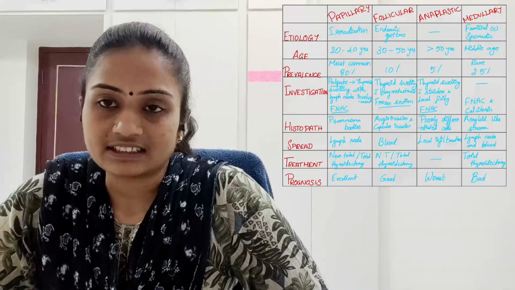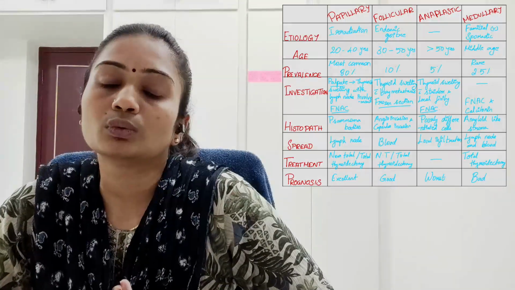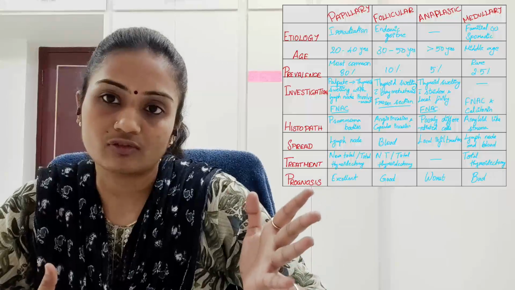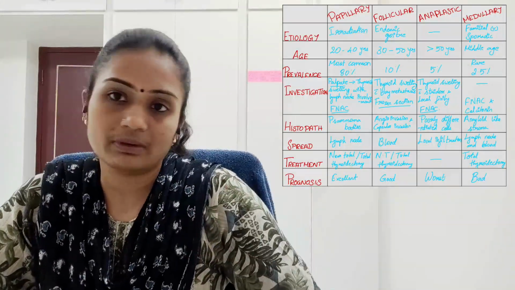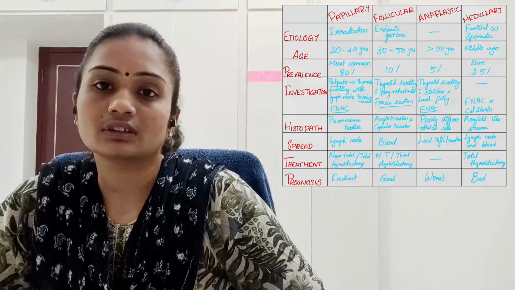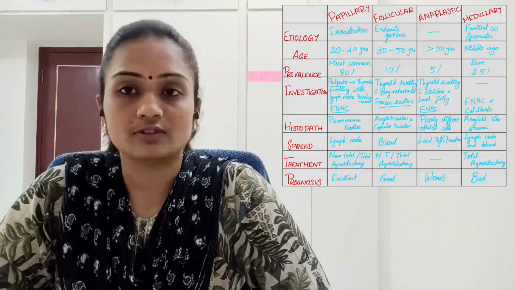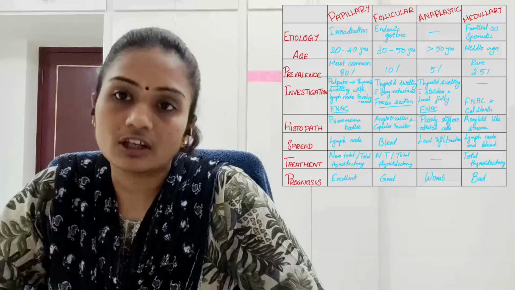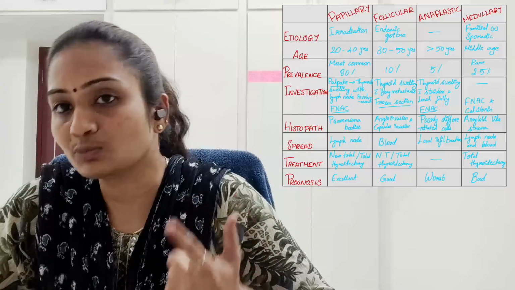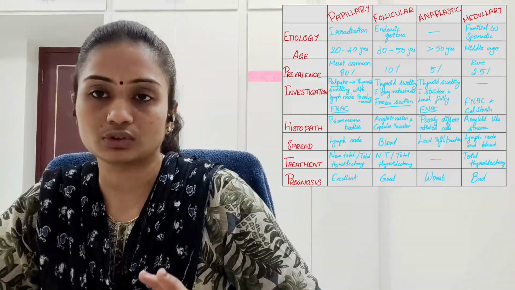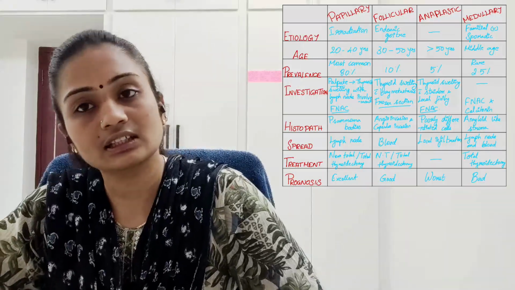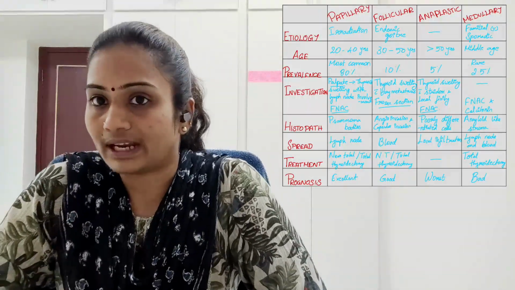After that, metastasis or spread. Already we know that lymph node involvement is seen in papillary kind of carcinoma, so the carcinoma spreads to the lymph nodes, and for follicular we said that there is bony metastasis. So follicular carcinoma usually shows distant metastasis, that is, it spreads through blood.